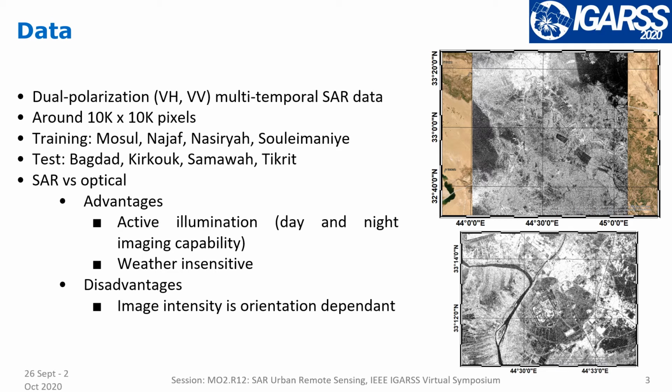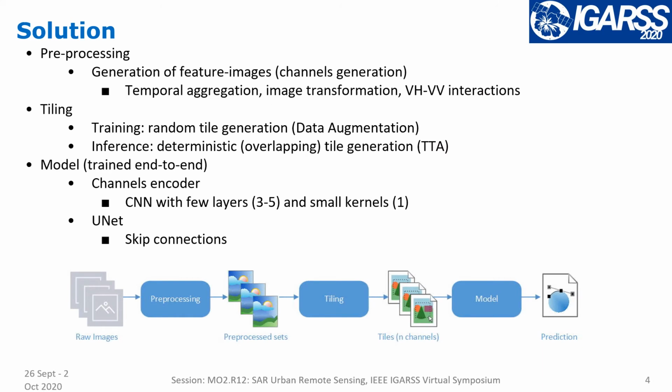SAR images, compared to the optical ones, can benefit from active illumination, so you can do day and night acquisition, and they are quite weather insensitive. On the other side, image intensity for objects like buildings can be heavily orientation dependent, so it could be quite tricky to correctly segment them. This is a big one to do in 1 minute.